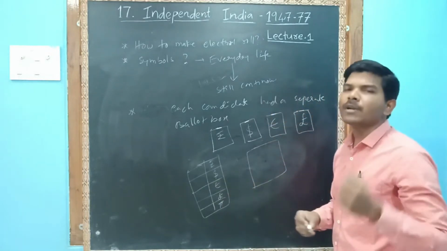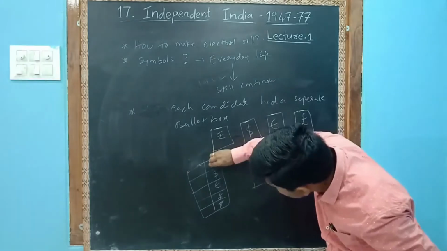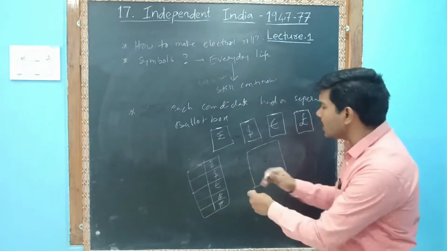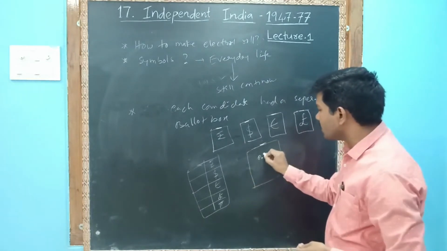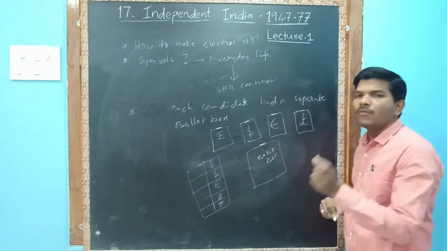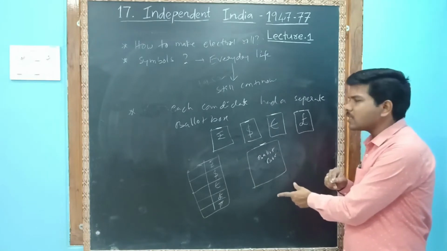Whichever you want to vote for, say rupee, you stamp the swastika, fold it, and drop it in this box. This is called a ballot box. Nowadays we use this ballot box in local body elections.